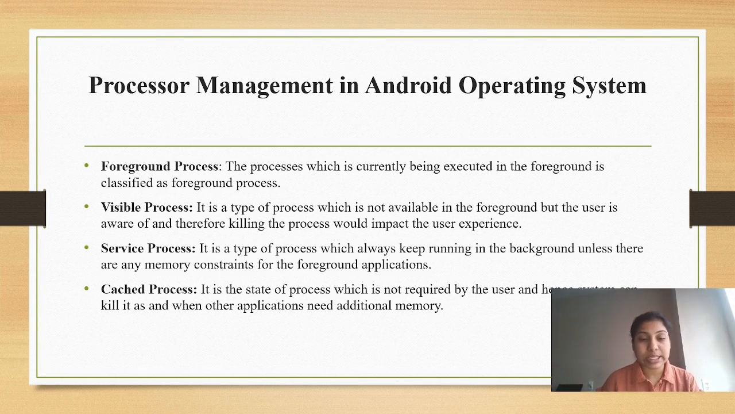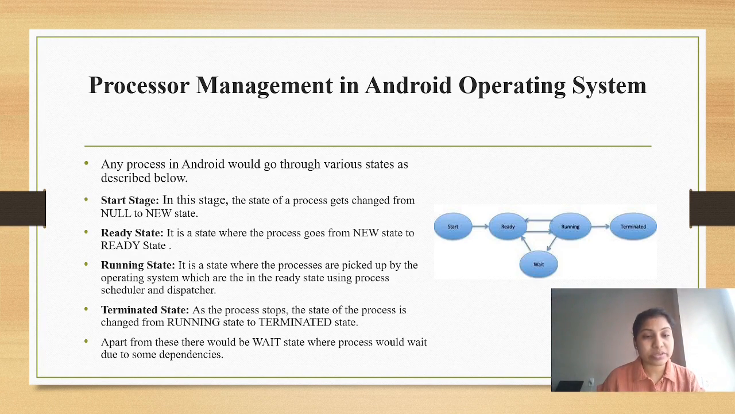And cached process, it is a state of process which is not required by the user, and hence the system can kill it as and when other applications need additional memory. And these are the various stages that are present in processor management in Android operating system. And this is the picture related to the stages. There are 5 stages. One is start stage, ready stage, running stage, terminated stage, and the wait stage.